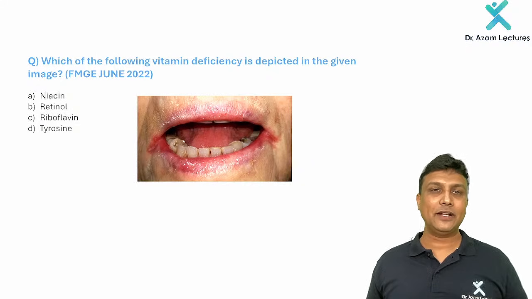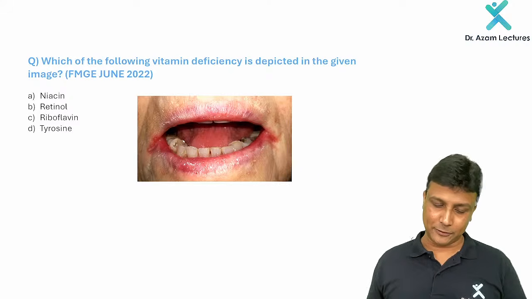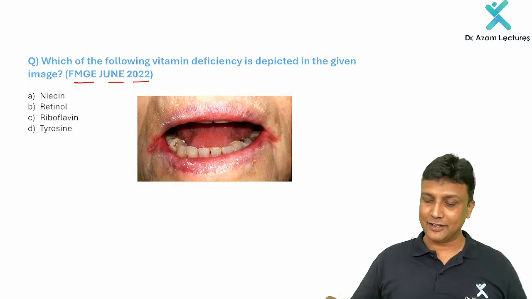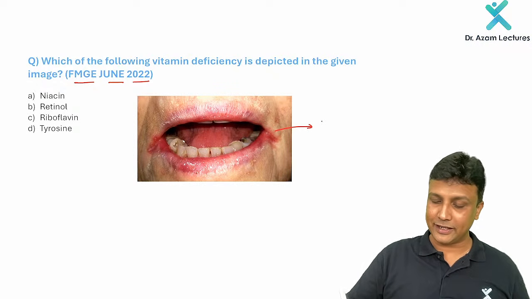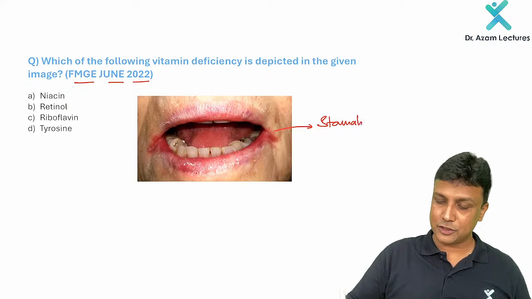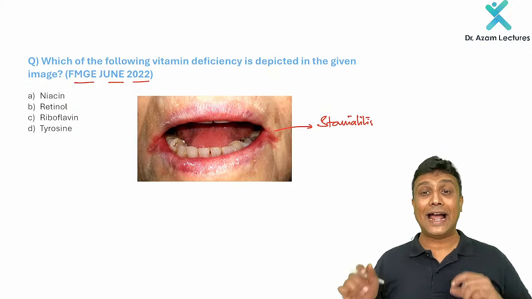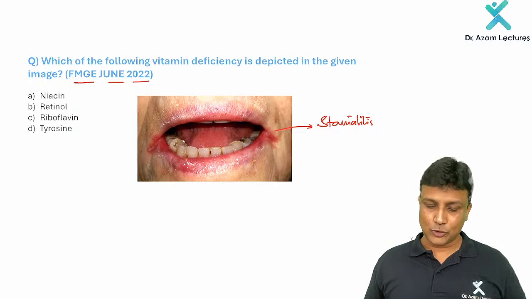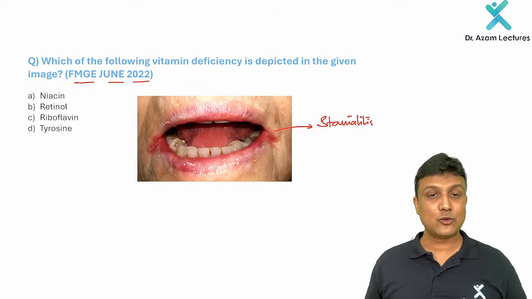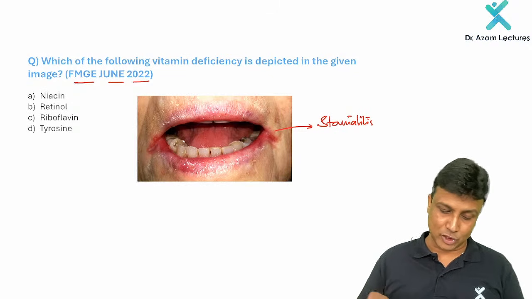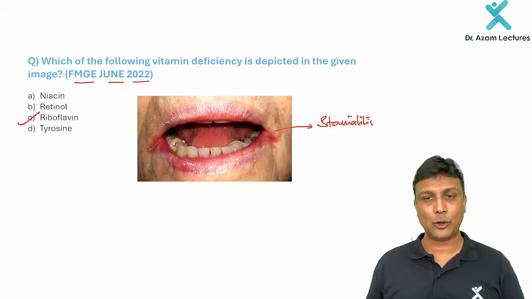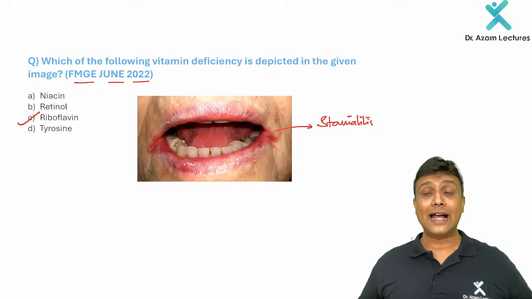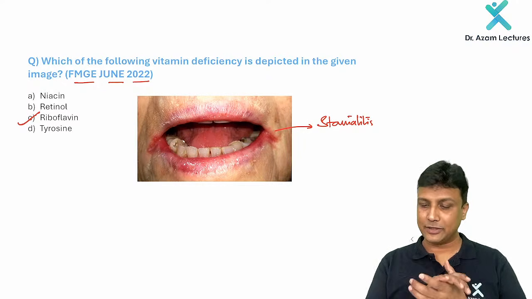Next concept. Which of the following vitamins is deficient in the depicted picture given below here? It was asked in FMGE June 2022. In the picture, you can clearly see there is stomatitis. Angular stomatitis over here, nothing but the cheilosis, and this will occur due to the deficiency of which vitamin, my dear friends? Remember, vitamin B2, and B2 is riboflavin. So vitamin B2 deficiency will lead to angular stomatitis, the cheilosis one. That is very much important here, sir.